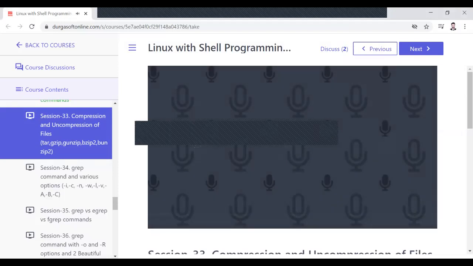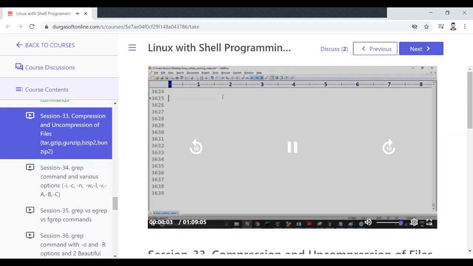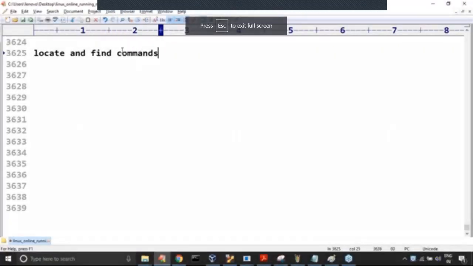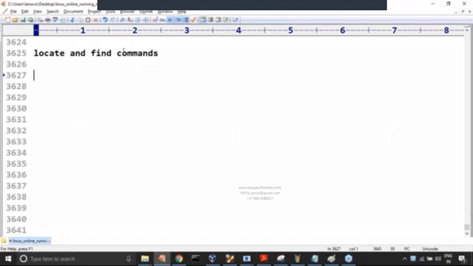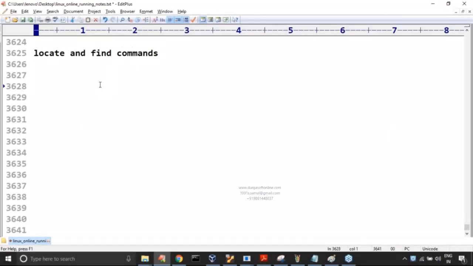In the last videos, we covered very clearly the locate command and the find command, all options, like we discussed in detail. Now another important concept we have to talk about. What is the next thing? It is compression and uncompression of files.